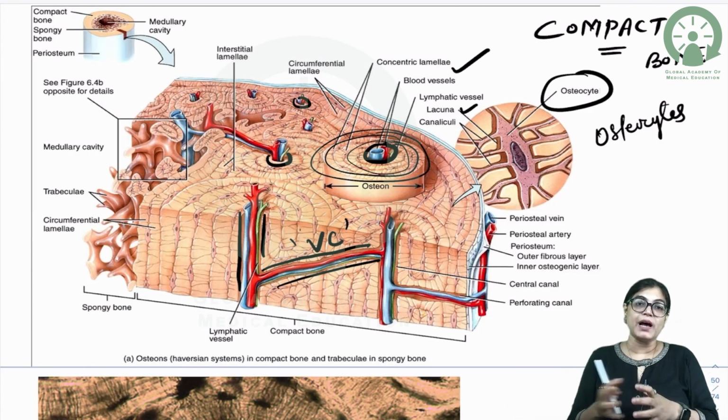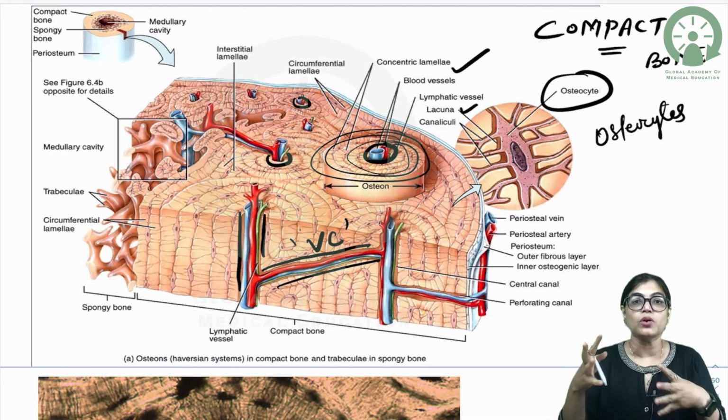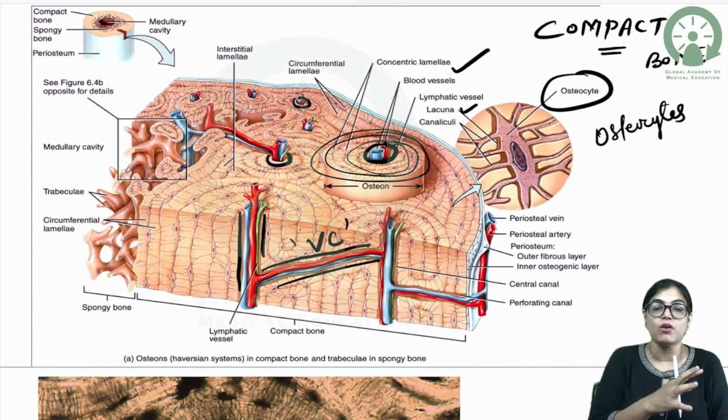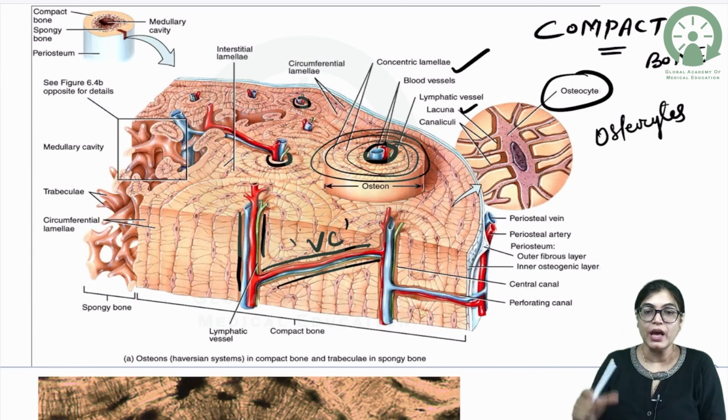The mature osteoblasts, the bone cells, are called osteocytes, which form communication with each other through canaliculi, and this whole concentric unit is called osteon. That means the Haversian canal in the center, surrounded by osteocytes in the circular concentric laminae residing in the lacunae space. This whole unit is called the Haversian system. The other name of the Haversian system is osteon, and osteon is the characteristic feature of compact bone. So it is definitely present in compact bone.